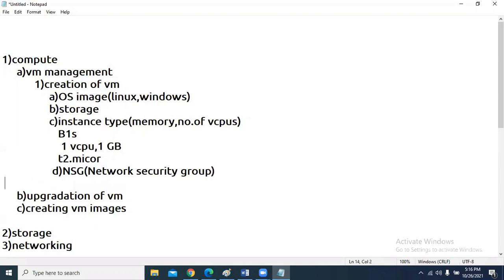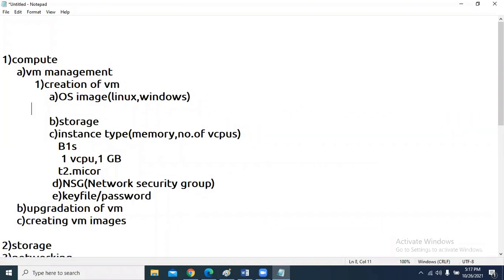And apart from that, you need to have either a key file or a password, because either a key file or password is required for creating a virtual machine.